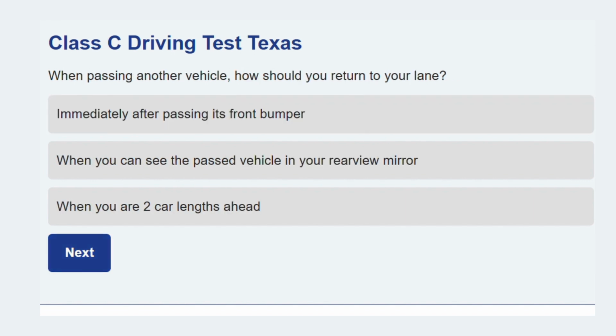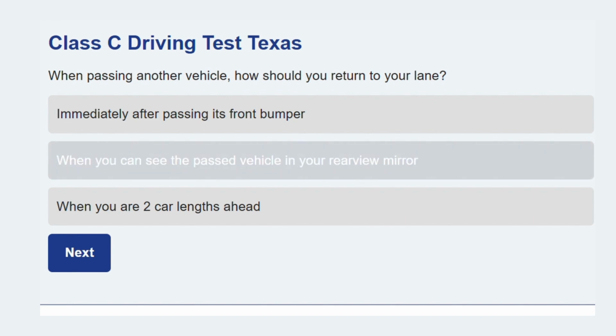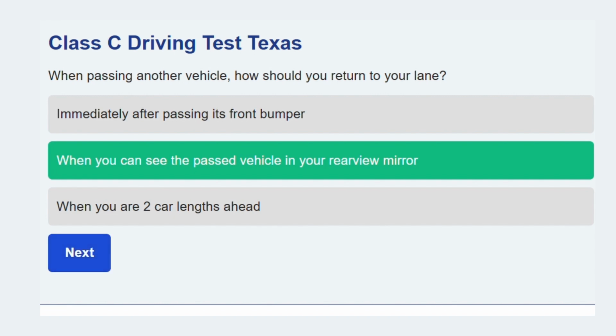Here's another one. When passing another vehicle, how should you return to your lane? When you can see the passed vehicle in your rearview mirror. Seeing the vehicle allows you to ensure a safe gap exists before completing the passing maneuver.